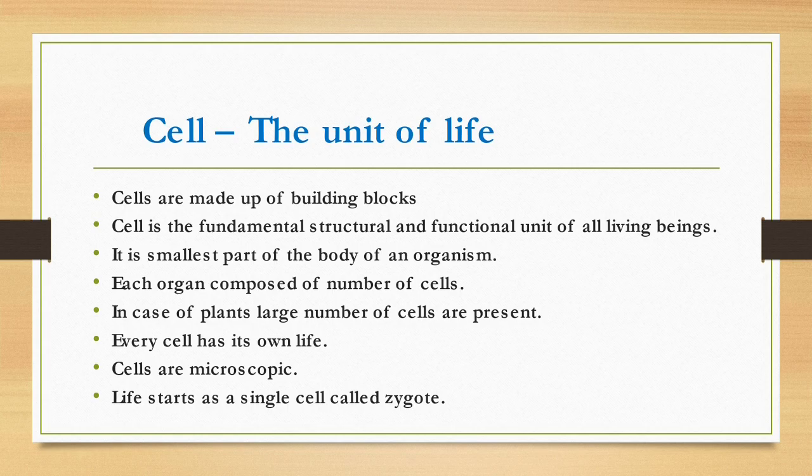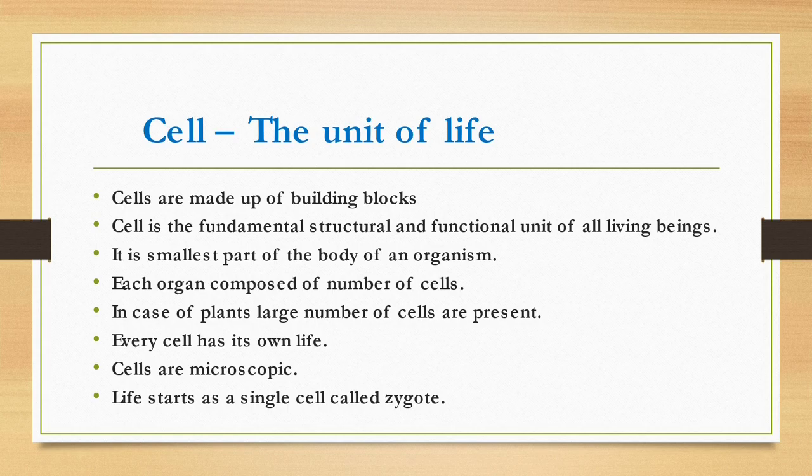It is the smallest part of the body of an organism. That is, each cell is the smallest part of our body. These cells perform the essential functions of life. So each cell has its own function in our life.